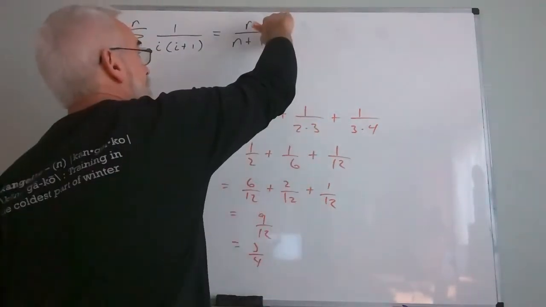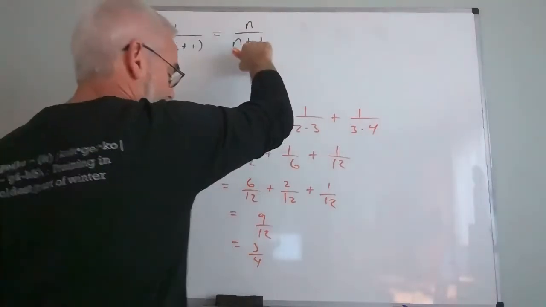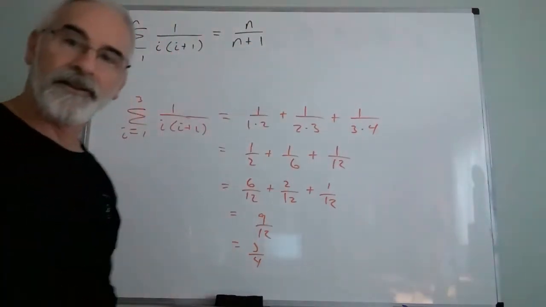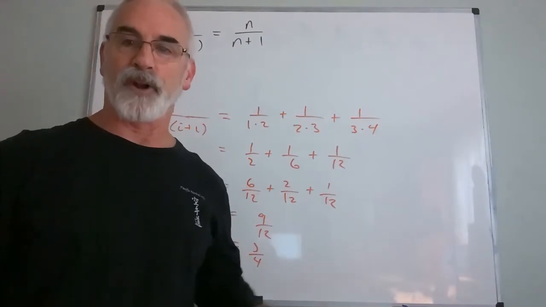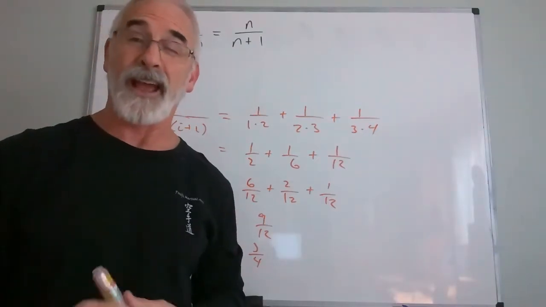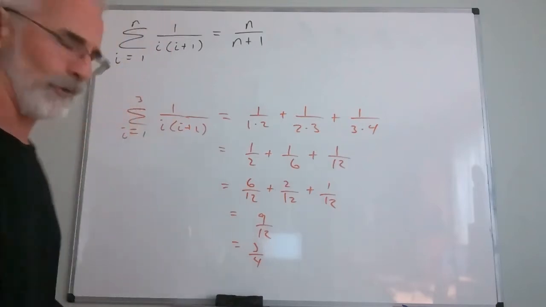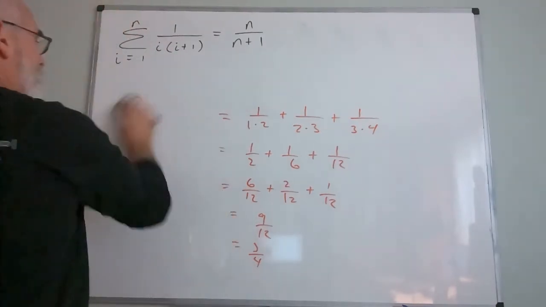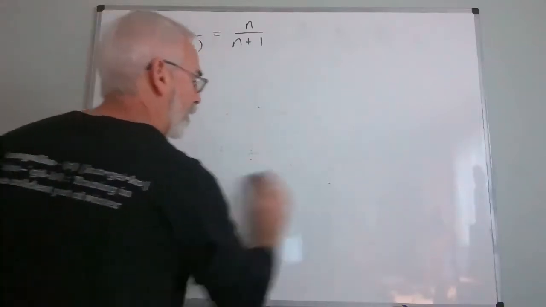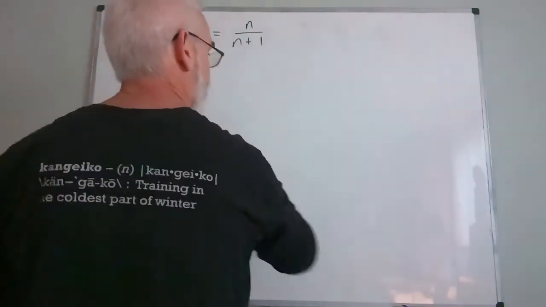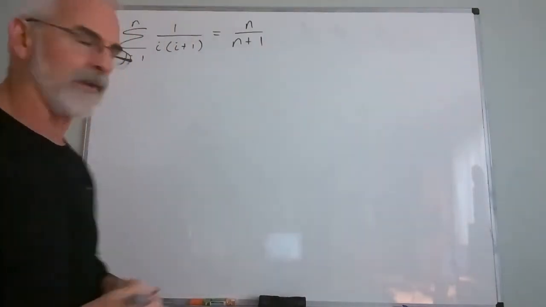Now, according to this, if n equals 3, I should be getting 3 over 4. I did. Okay, I've just convinced myself, and that isn't a proof. But by just picking an arbitrary value and getting the right answer, I'm pretty sure this is correct. I'm pretty sure I wrote it down correctly. Again, trying it for one example doesn't prove anything, but if somehow this didn't work, then I would question whether this was written correctly in the first place. So let's do this. This should be relatively simple.